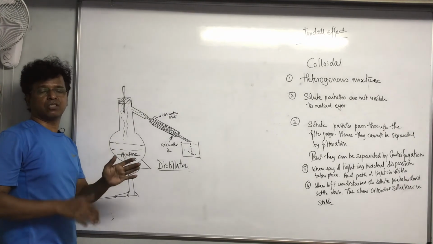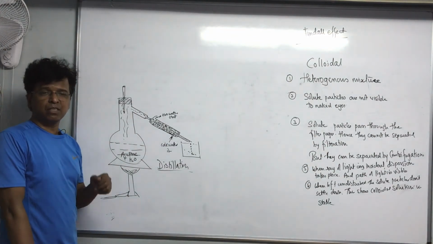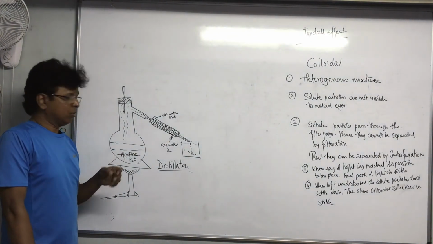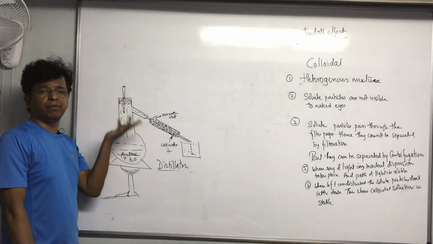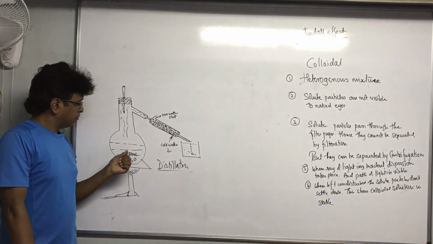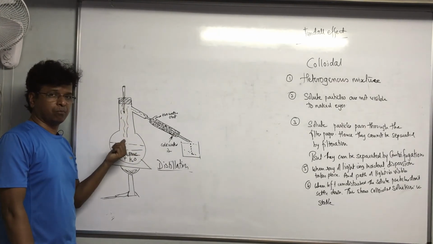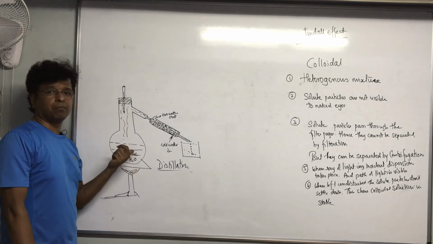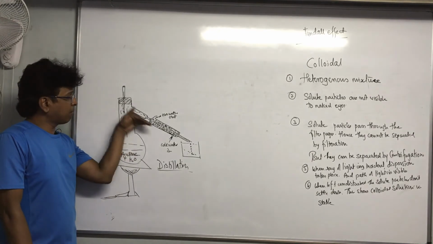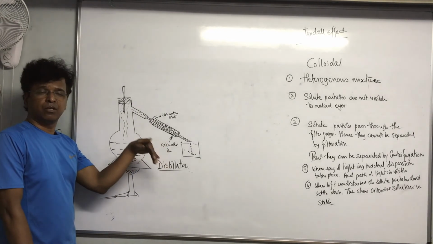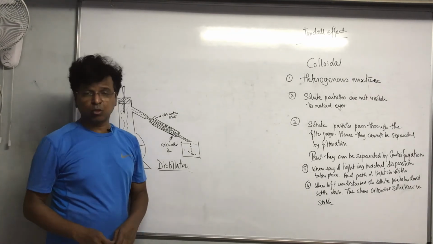Suppose the difference is hardly 20 degrees Celsius and 30 degrees Celsius. So 20 degrees Celsius will go over there, it will stop, but it may shoot immediately to 30 degrees Celsius. Before the vapor of one part reaches over there, part B will start vaporizing, and then some amount of vapor will reach over there. It is very much possible, my dear students. So then what do we do?